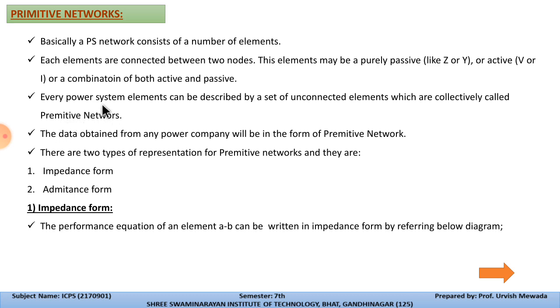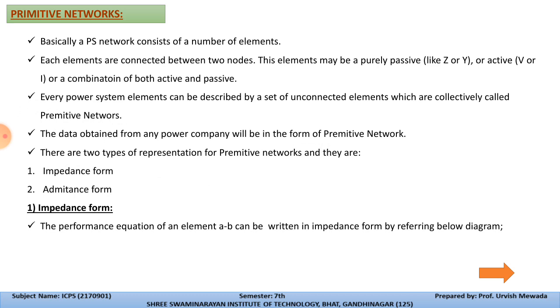Now the data obtained from any power company will be in the form of a primitive network. So basically whenever we demand data from any load dispatch center, the load dispatch center will provide this data in terms of primitive network, and in terms of SLD, single line diagram.